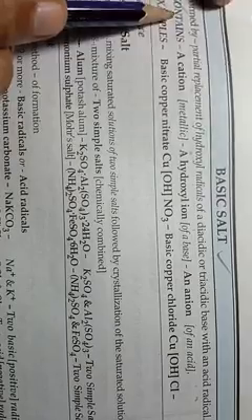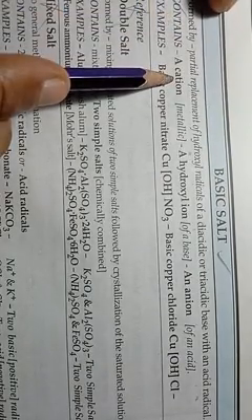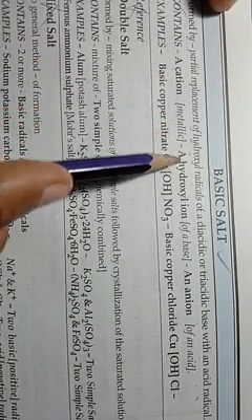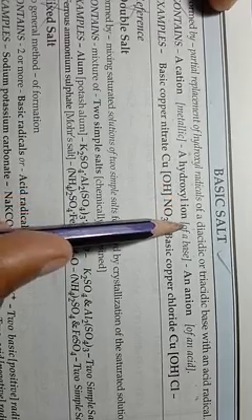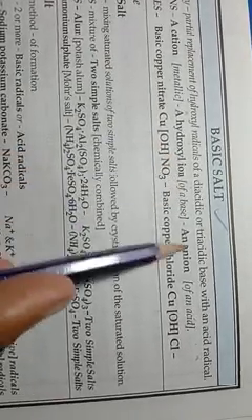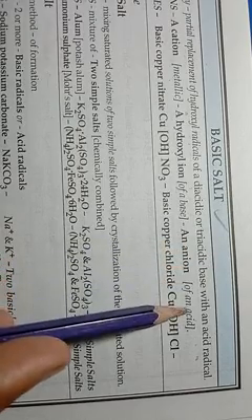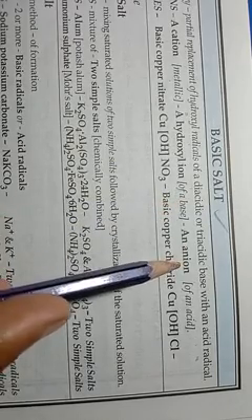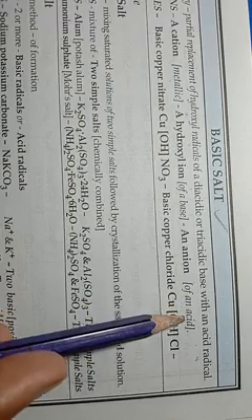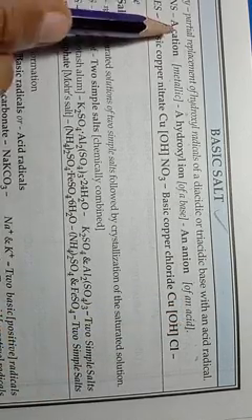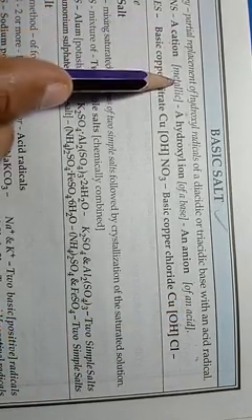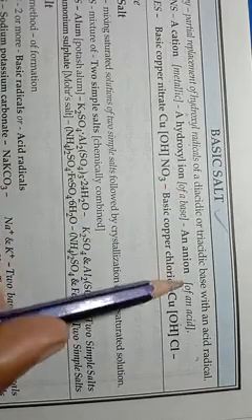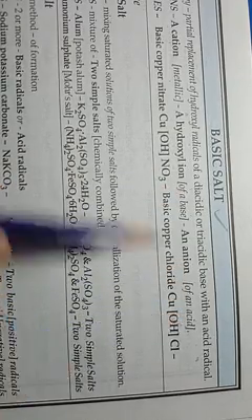Basic salts contain a cation, that will be a metallic ion, a hydroxyl ion, OH minus, and an anion. So this hydroxyl ion is from the base and the anion will be the part of the acid. So cation from base, hydroxyl ion from base, and anion from acid.